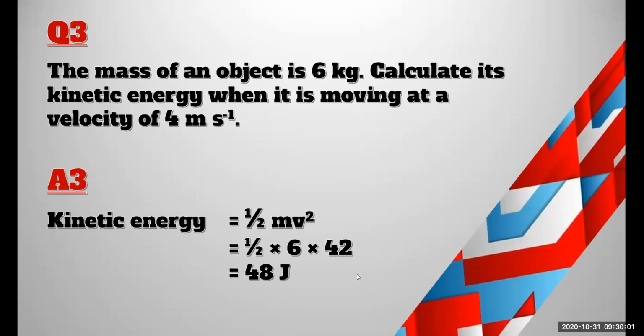Here only this part is having a mistake. 4 means 4 square. This square has been mentioned like this, right? 4 square is 16. The answer is 48 joule, right? This has to be added as a superscript. Superscript you have to add it like that. So the answer is 48 joules, right?